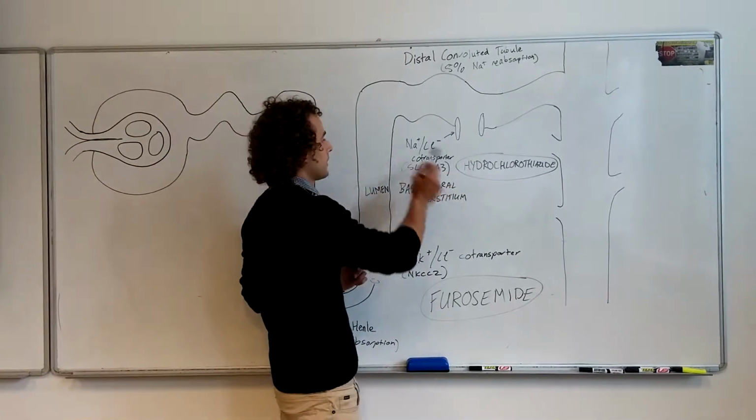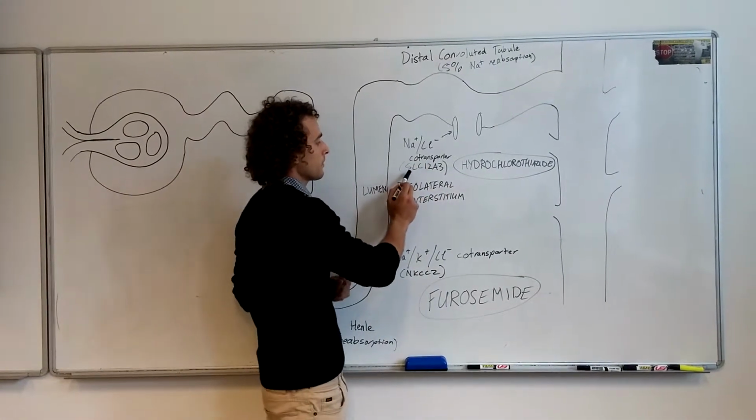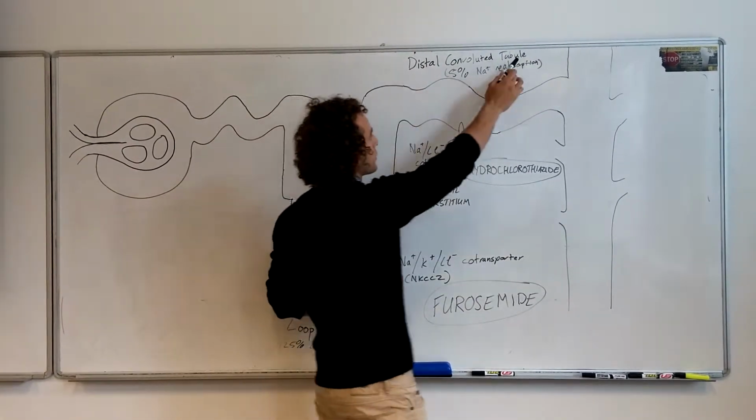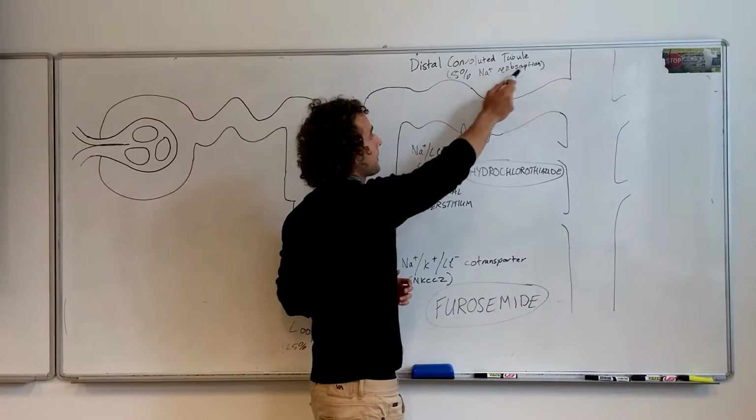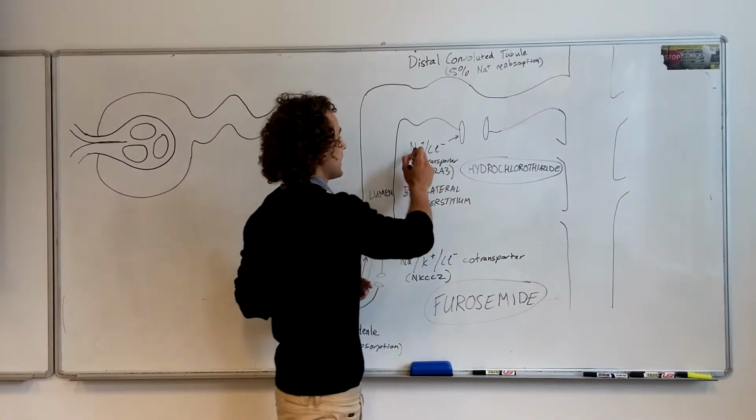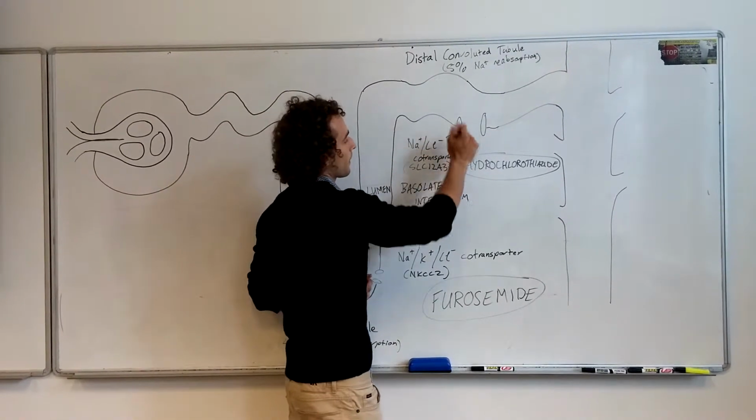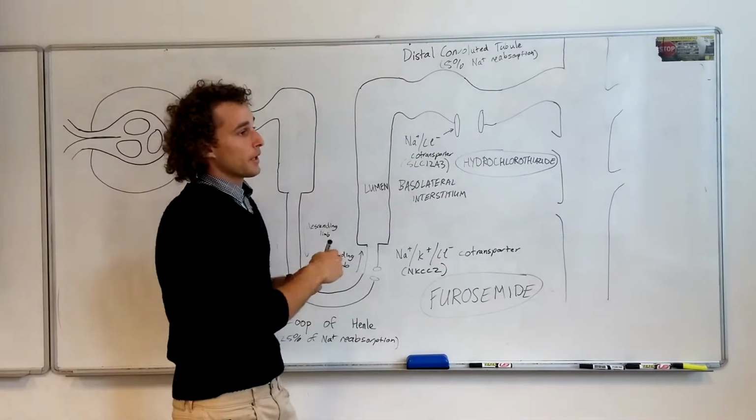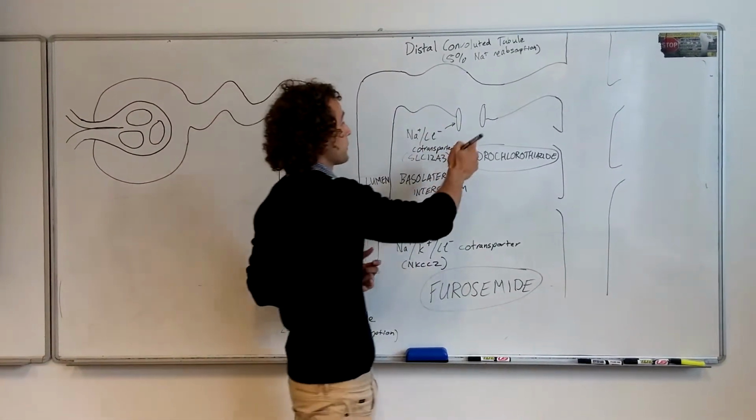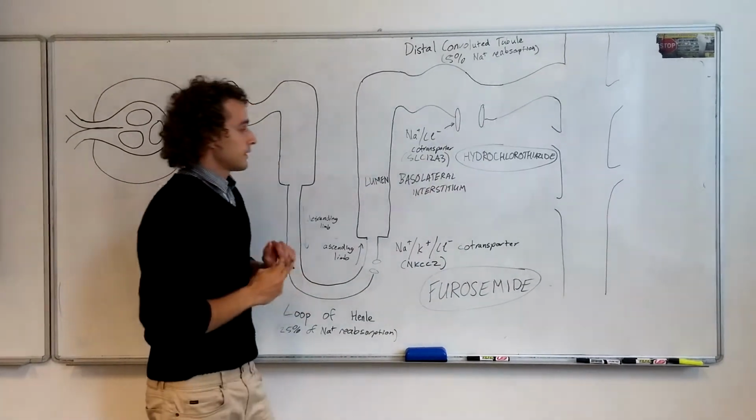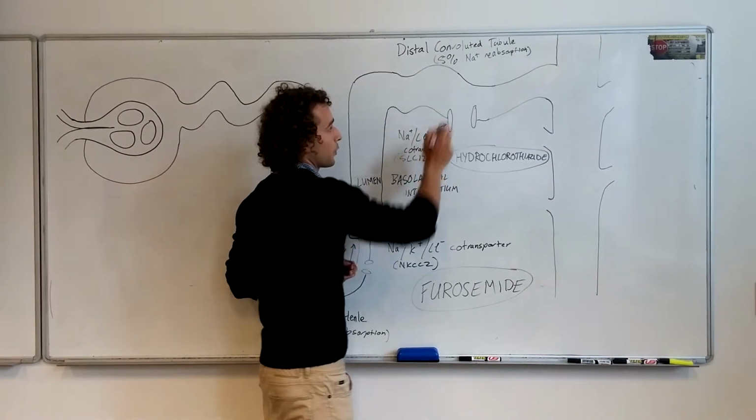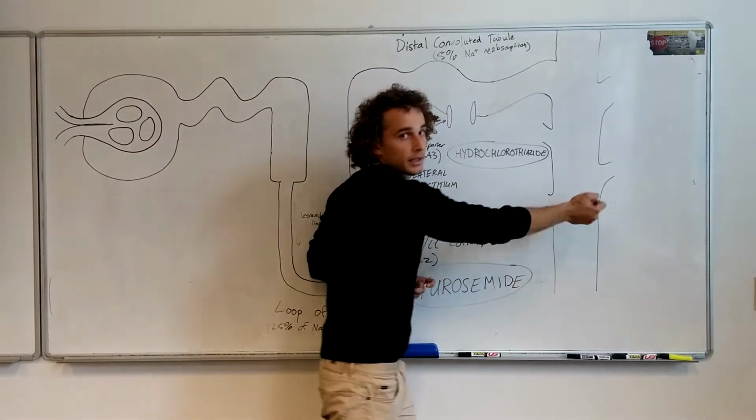Hydrochlorothiazide targets the sodium chloride co-transporter SLC12A3 in the distal convoluted tubule, where 5% of sodium reabsorption occurs. So hydrochlorothiazide actively inhibits the sodium chloride co-transporter, leading to a decrease in the rate of sodium reabsorption into the basolateral interstitium, which is the body again, and an increase in sodium and water levels in the lumen for excretion by the kidney.